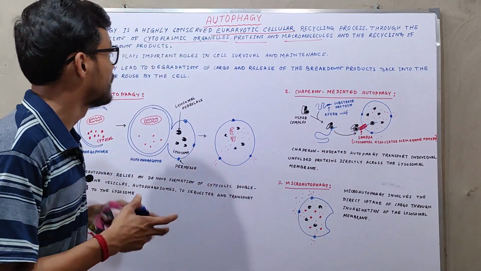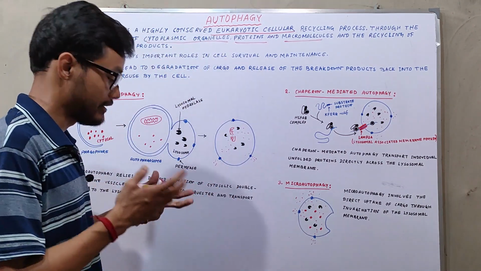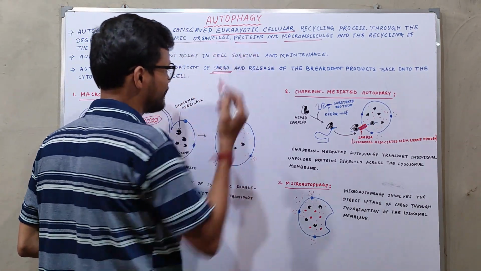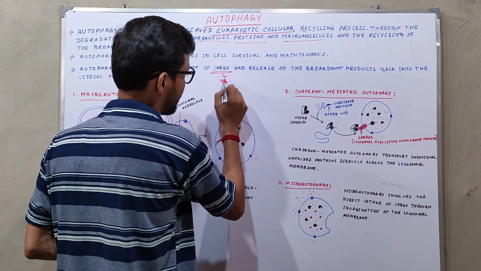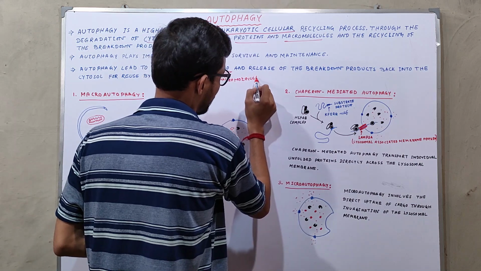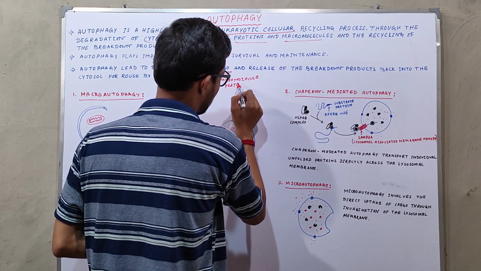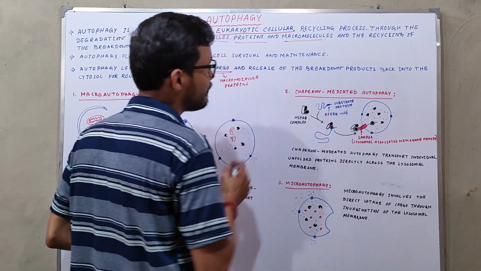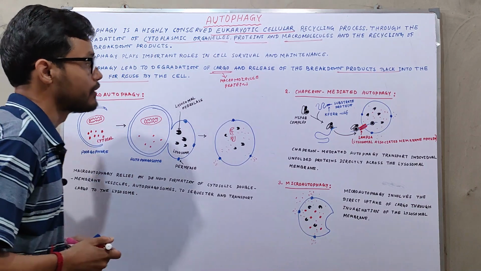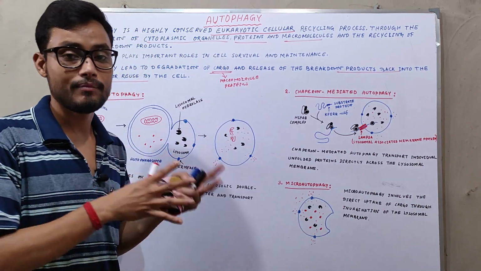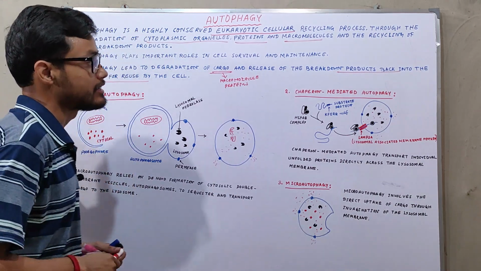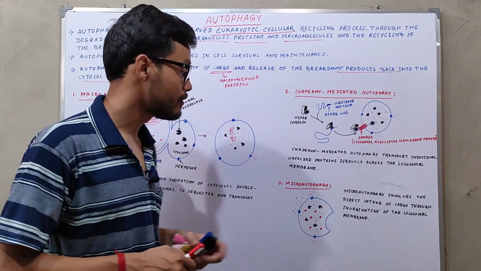So autophagy plays an important role in cell survival and maintenance. Also, autophagy leads to the degradation of cargo, whatever it is, that is macromolecules, proteins, etc., and the breakdown products are put back into the cell for reuse. Autophagy is divided into three major types. The first one is macro-autophagy, the second is chaperone mediated autophagy, and the third is micro-autophagy.